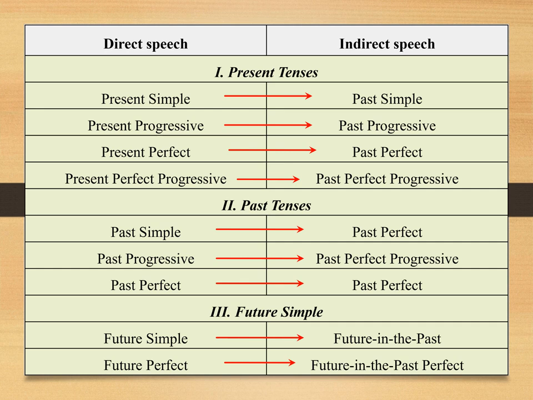Second one, past tenses. From past simple, we change to past perfect. From past progressive, we change to past perfect progressive. Past perfect stays the same. Third one, future simple. From future simple to future in the past. From future perfect to future in the past perfect.